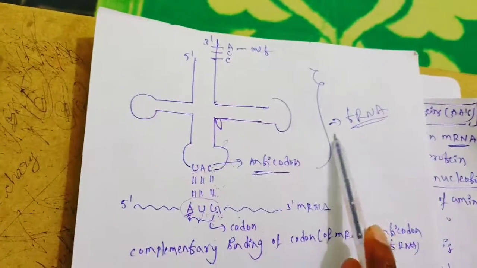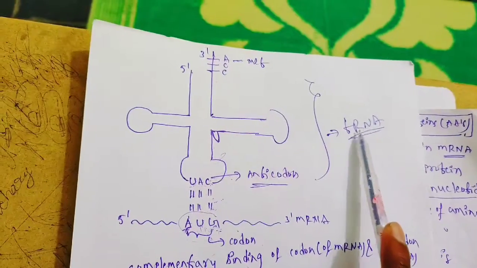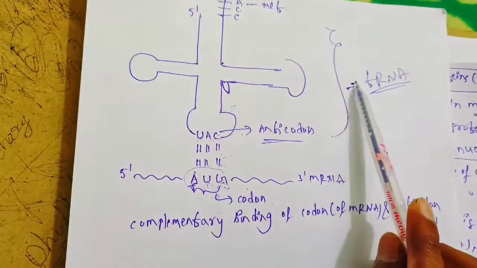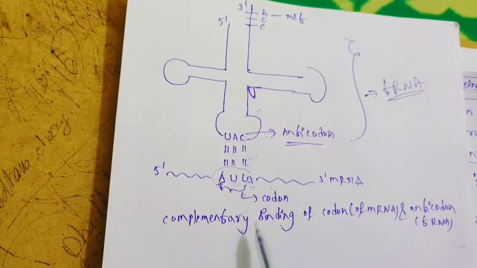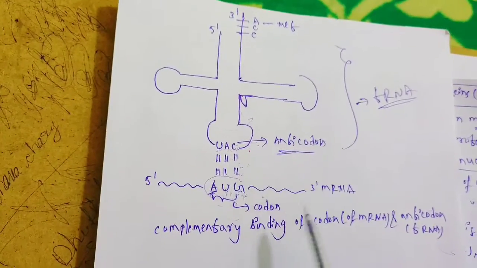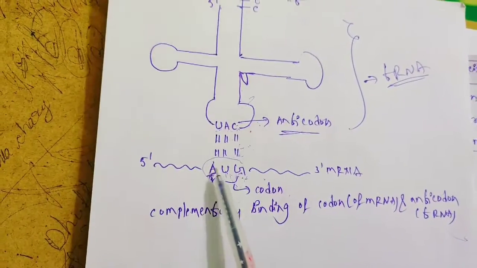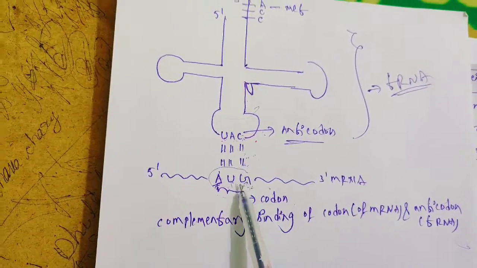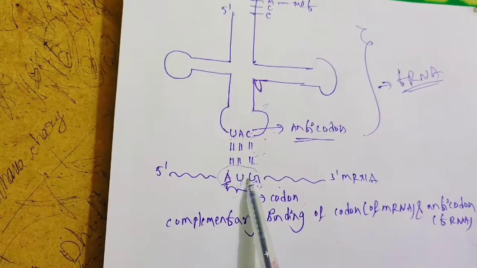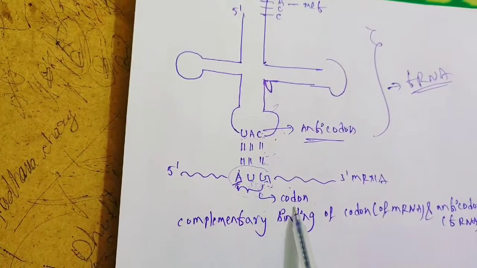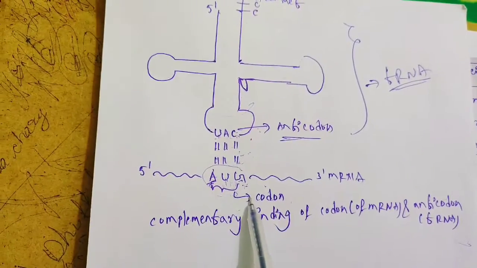The tRNA is nothing but transfer RNA. It transfers amino acids to mRNA. You can see the relationship between tRNA and mRNA here. The 3 nucleotide bases are adenine, uracil, and guanine. Here I am taking this AUG only. Whatever the 3 nucleotide bases are, they are known as a codon. The 3 letter sequence is known as a codon. Here the codon is there.